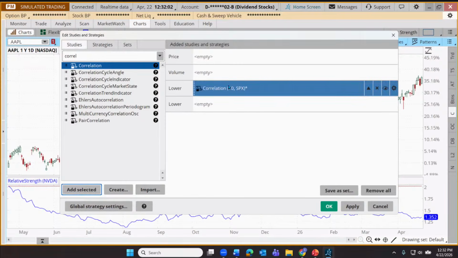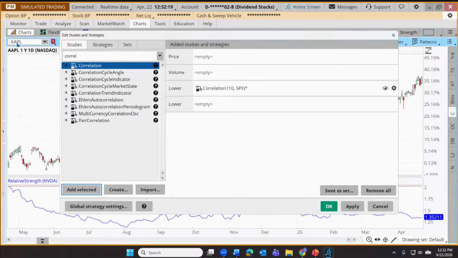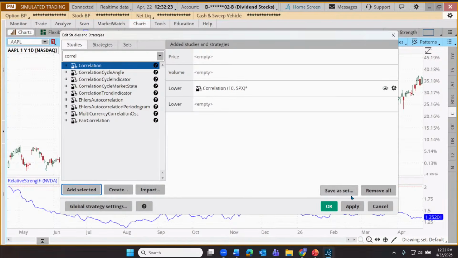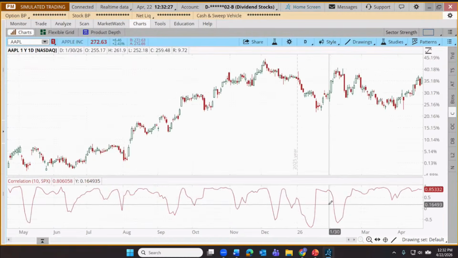And you'll notice a couple of important elements of this indicator. Number one is it says the number 10. What this is doing is it's looking back over the last 10 bars. On a 1-year chart, it just means the last 10 days. And we're going to be checking out the correlation of Apple to the S&P 500. So here, let me explain to you what that means if you're not quite getting what correlation implies.